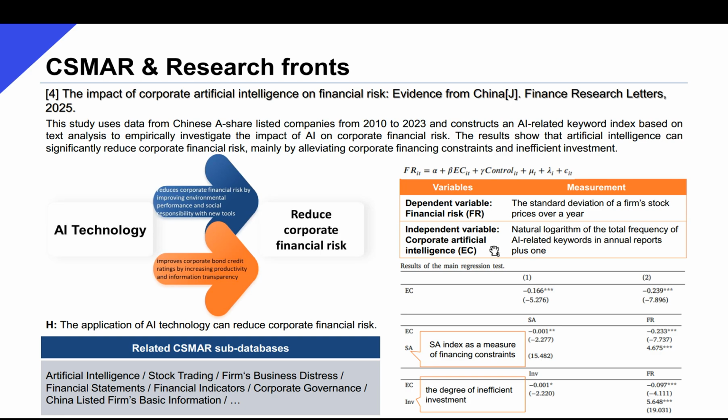The key independent variable is corporate artificial intelligence, measured by the frequency of AI-related keywords in annual reports, and data for which are available in Artificial Intelligence. The results of this study show that artificial intelligence can significantly reduce corporate financial risk, mainly by alleviating corporate financing constraints and improving efficient investment.